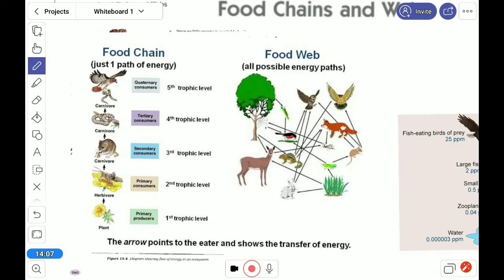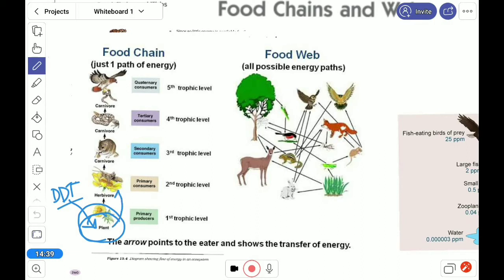Next concept is biomagnification. What is biomagnification? In simple terms, suppose we give any toxic material, suppose it is DDT. When the plant gets that, this toxicity goes into its body.